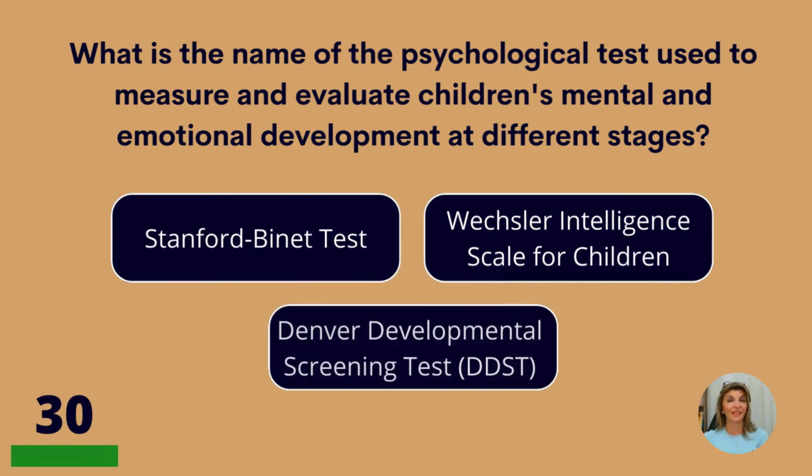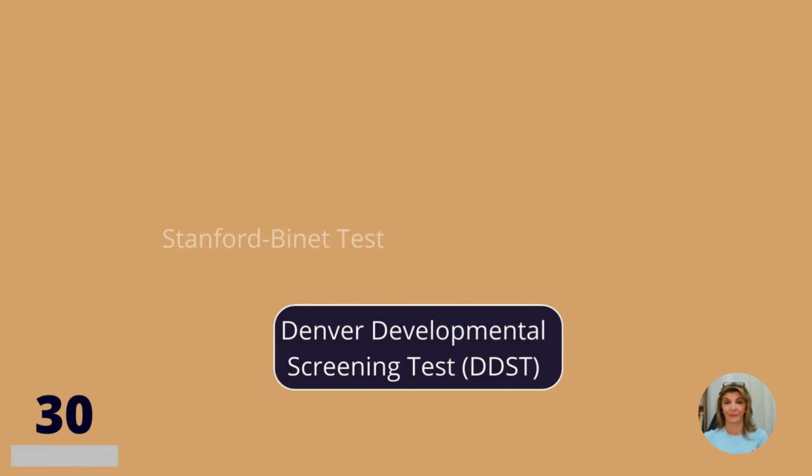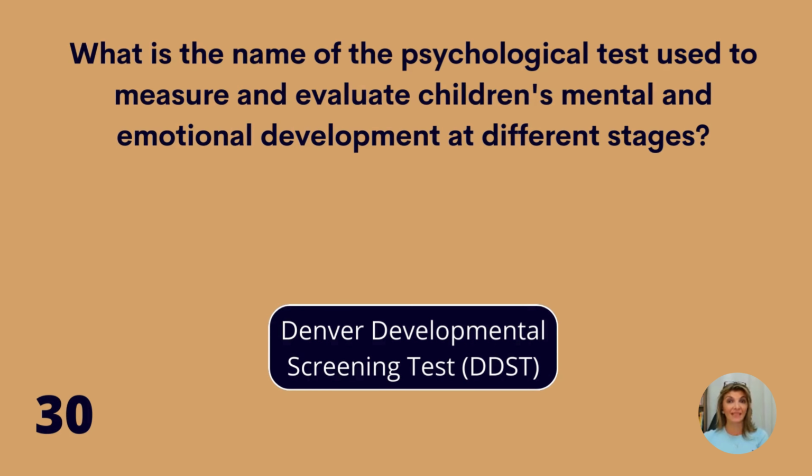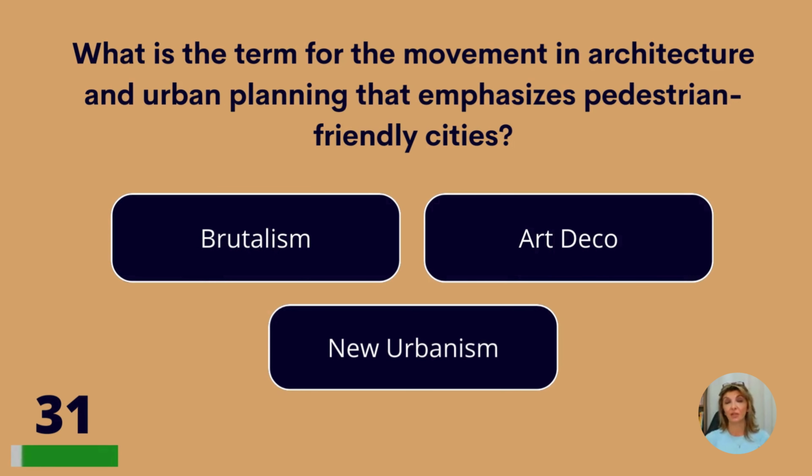What is the name of the psychological test used to measure and evaluate children's mental and emotional development at different stages? Stanford Binet test, Wechsler's intelligence scale for children, or Denver developmental screening test? Denver developmental screening test. What is the term for the movement in architecture and urban planning that emphasizes pedestrian-friendly cities?